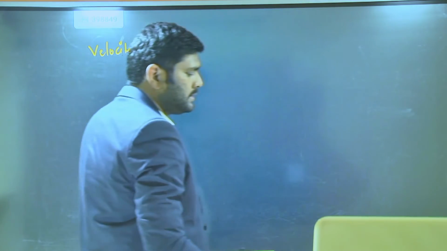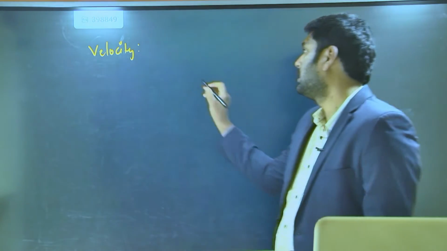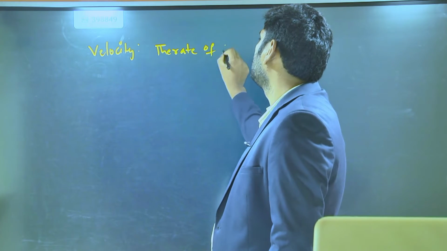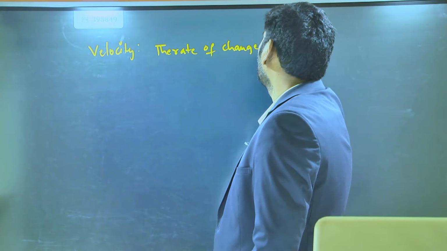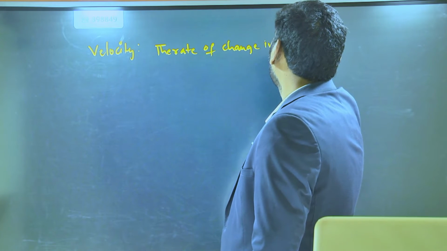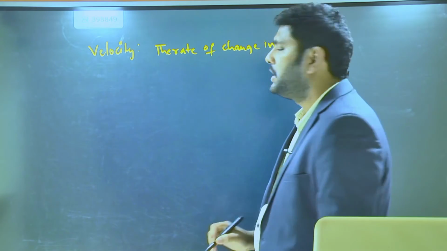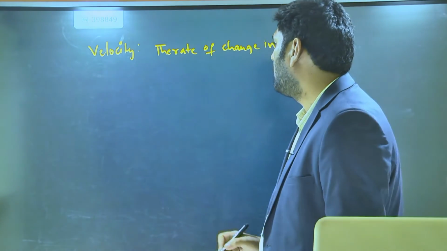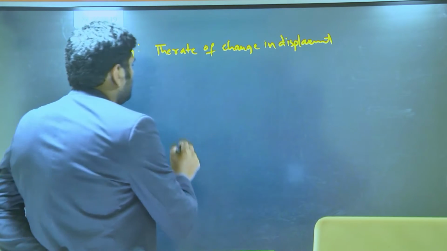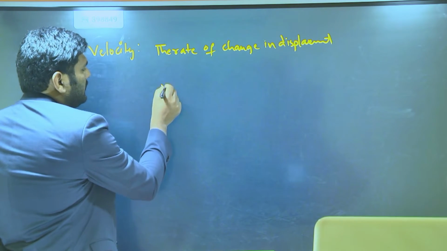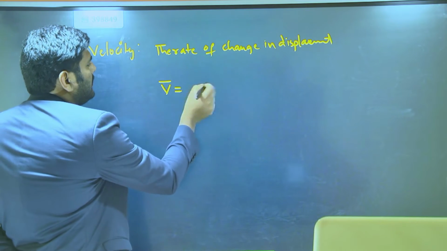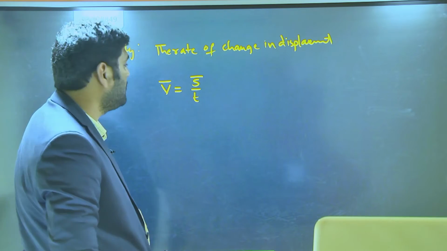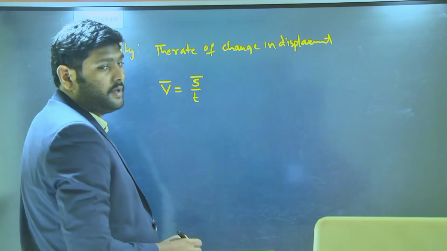Velocity means the rate of change in displacement. The rate of change in displacement is defined as velocity. You can write the general formula for velocity: v bar is equal to s bar by t. Here s bar is the displacement and v is the velocity.